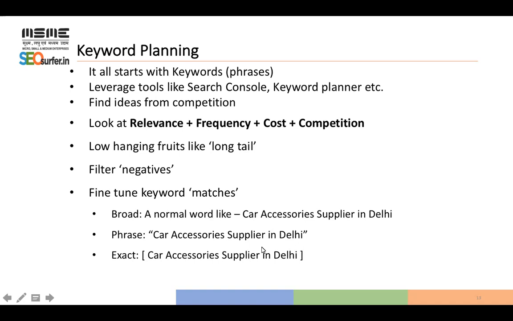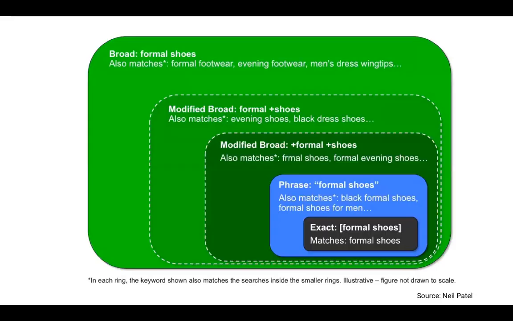But if you are looking only for this combination, then you can use apostrophes, phrase match. From the name we can understand phrase, so Google tries to find the same phrase. These are the three ways of putting keywords, guiding Google to target my advertisement on these three bases. Their meanings are also different.